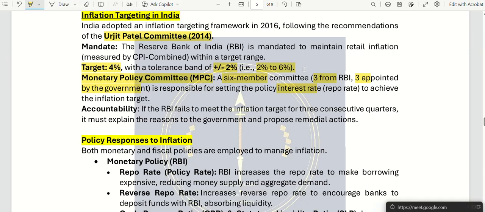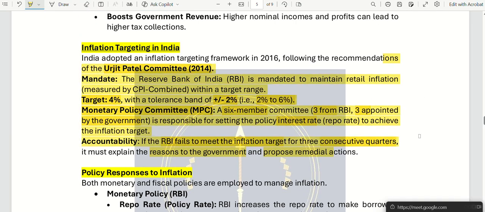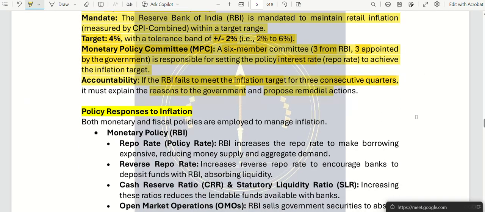On average we should be at 4%, with plus or minus 2 tolerable. If RBI fails to meet the inflation target for 3 consecutive quarters, it must be accountable to the government and immediately propose actions. This is the RBI's mechanism for controlling inflation.